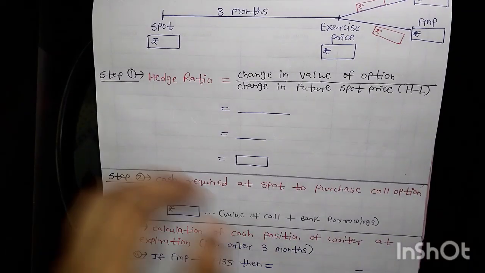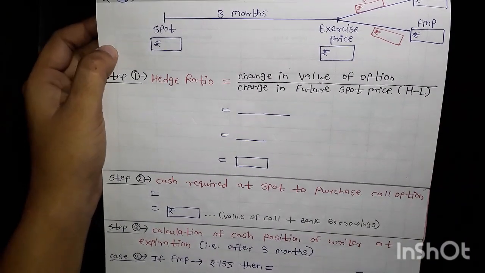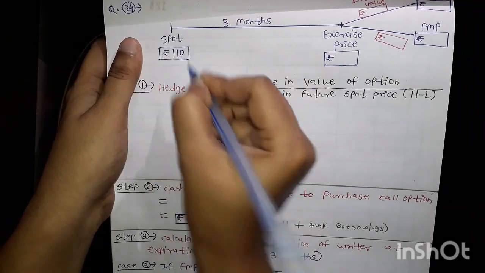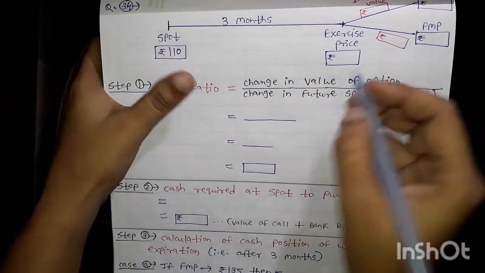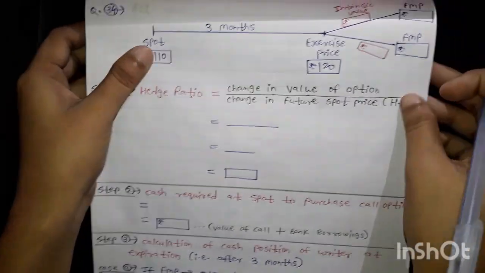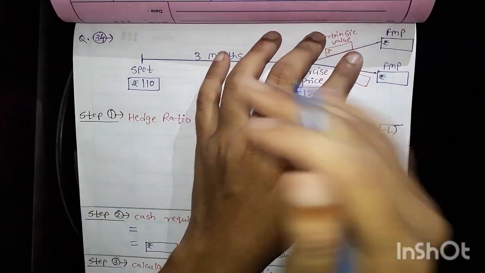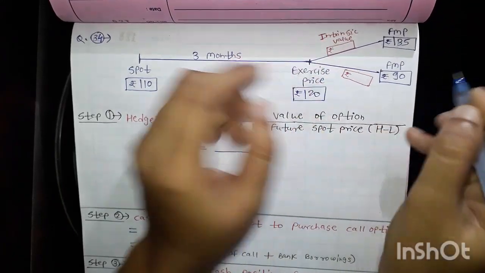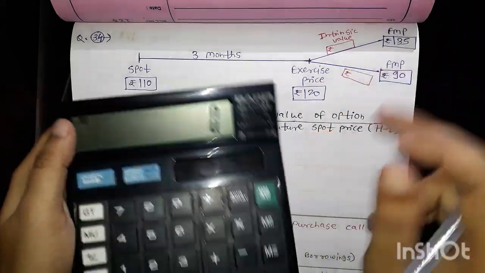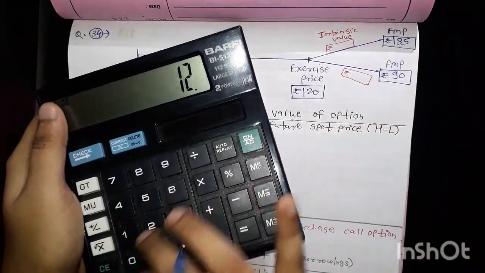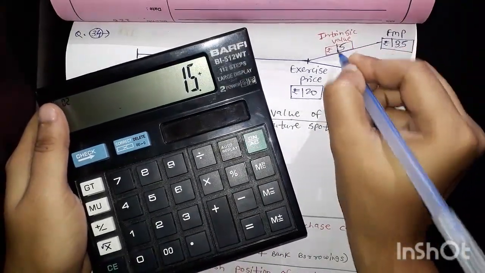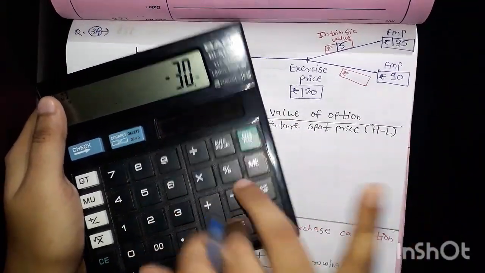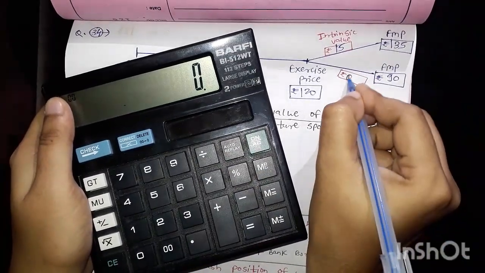Okay, let's start first. So first of all, the spot price currently quoted, spot price is 110. Exercise price is 120, and for the future market price we have to write higher and lower. So higher is 135, lower is 90. Let's calculate the difference, that is the intrinsic value. So 135 minus 120, I am getting 15. 90 minus 120, I am getting a minus figure, so we cannot write minus, that's why 0.